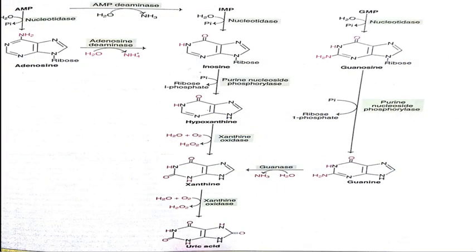Here is the pathway of catabolism of purine nucleotides.